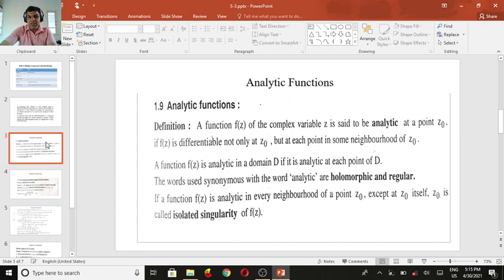If a function f of z is analytic in every neighborhood of a point z naught except at z naught itself, z naught is called an isolated singularity of f of z. Isolated singularity means if you isolate z naught from its neighborhood like this, it is called an isolated singularity.